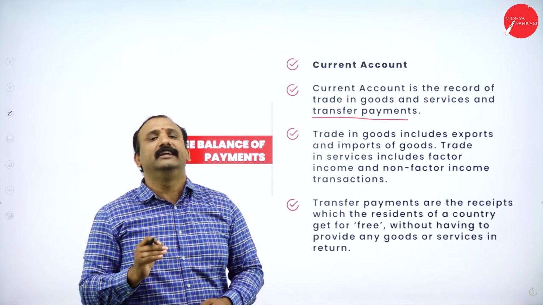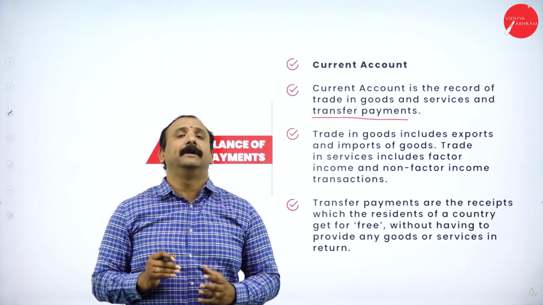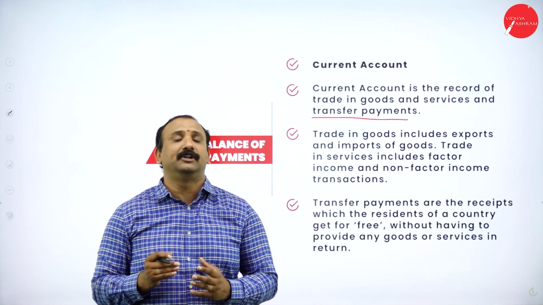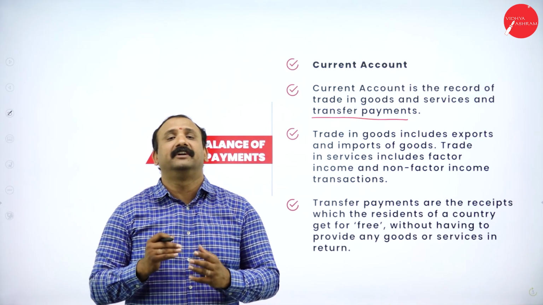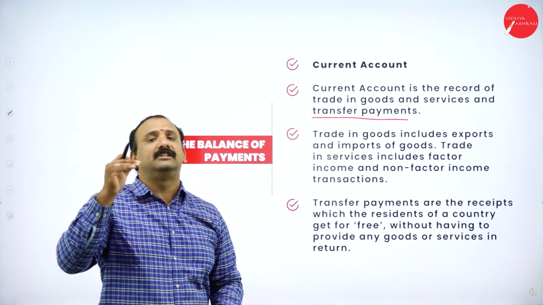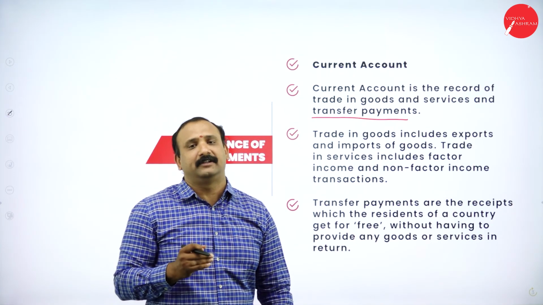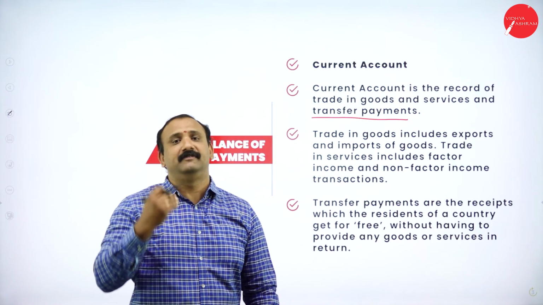Trade in goods includes your exports and imports. That's a very, very fundamental part of any economics that you are going to learn today. Why? Because you are going to understand the trade in terms of your imports and exports. And this includes the factor income and non-factor income. We had spoken about the factor income and non-factor income in the previous chapters.